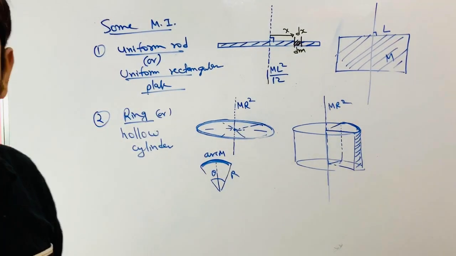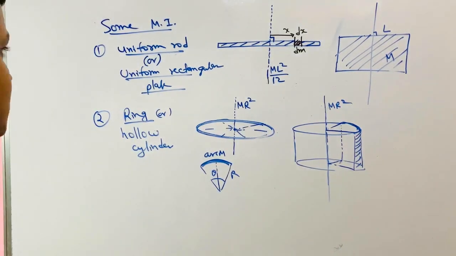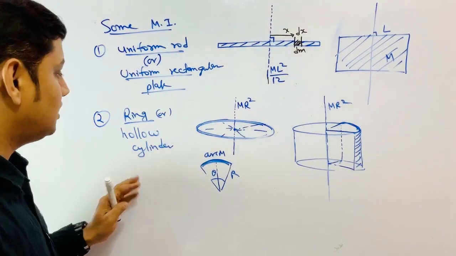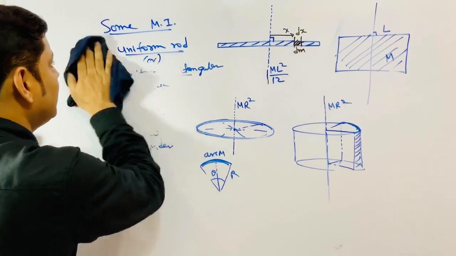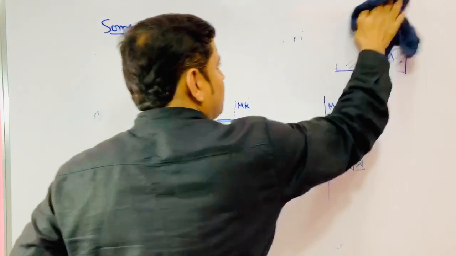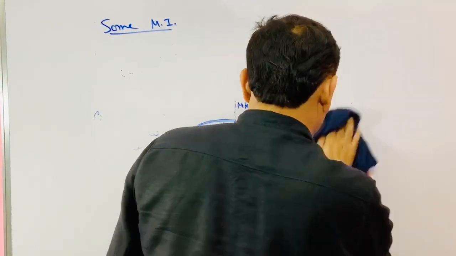Okay, now see, this and this you have got. Now come to disk. What about disk? Solid disk. If you have uniform disk, then how would you get? So moment of inertia of the disk would be like this.